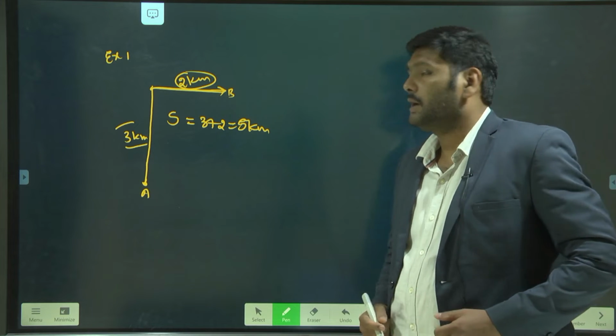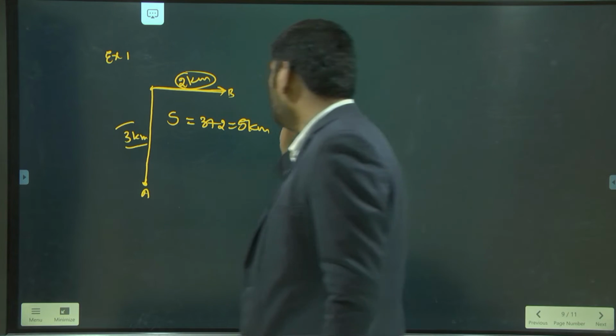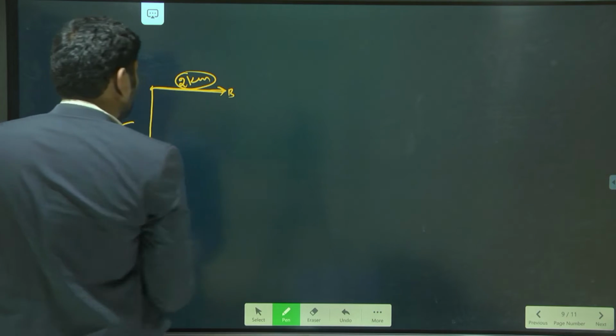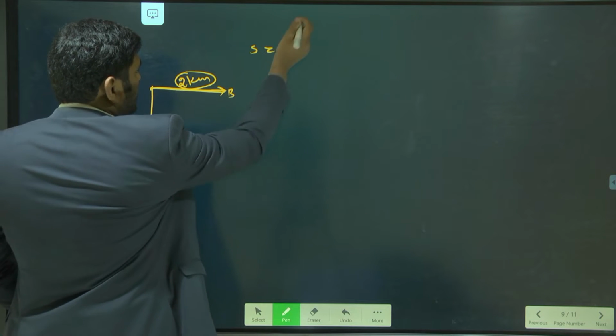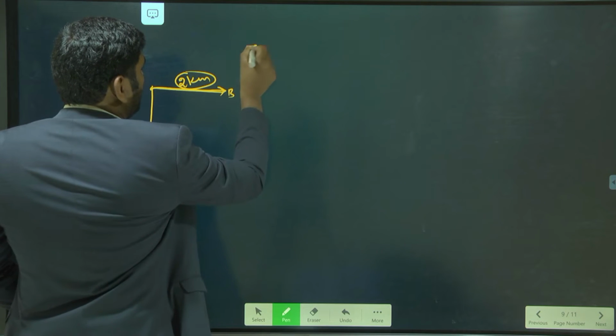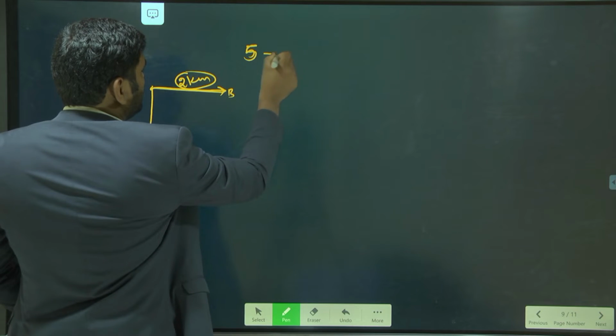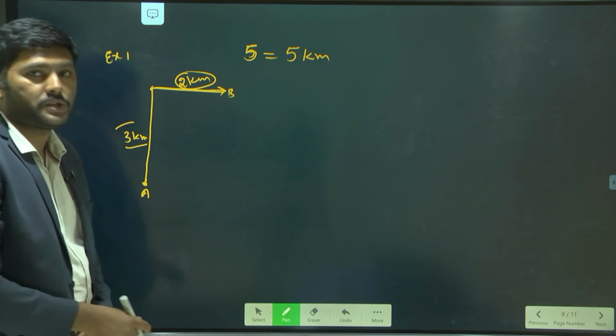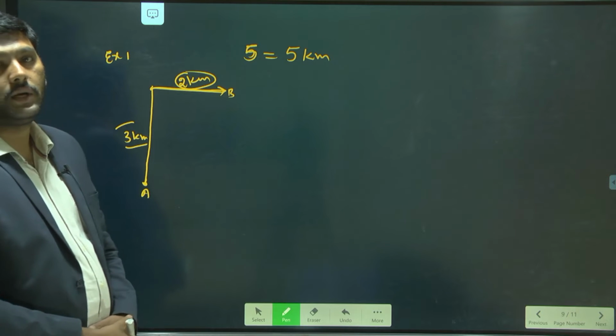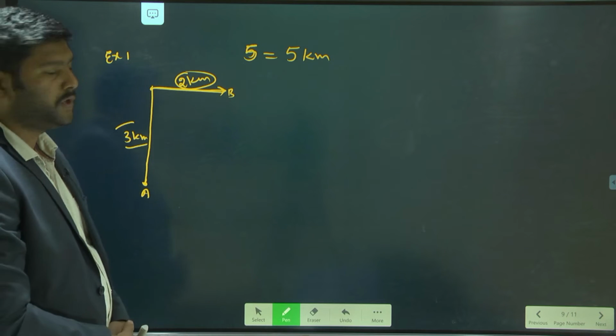When the distance is 5 kilometers, what is going to be your displacement? Here the distance is 5 kilometers. Now the second question is, what is going to be your displacement?